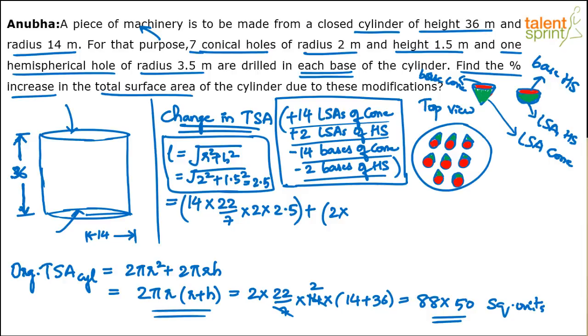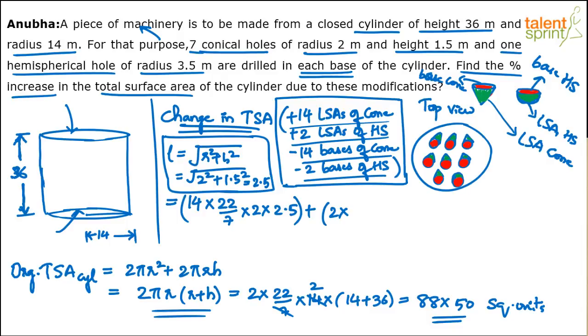Hold on. Let me just visualize this. Are we doing the right thing? Yeah, I think it's right. What is the lateral surface area of a hemisphere? 4 pi r square is the total surface area of a sphere.